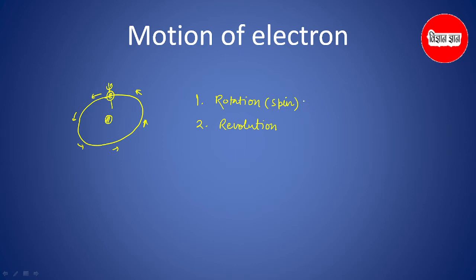Now the question is, every time we write that an electron may have a clockwise spin or it may have an anti-clockwise spin, and the spin quantum number is also written as plus 1 by 2 and minus 1 by 2, and in short sometimes we also write it like plus minus 1 by 2. So why does this happen? This is the motive of today's video.